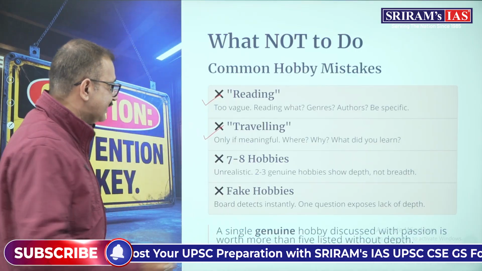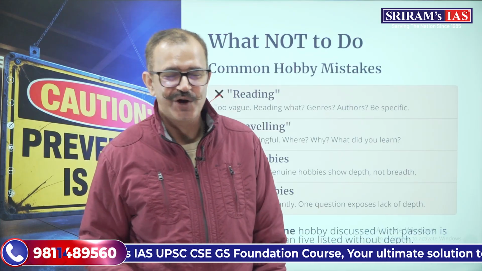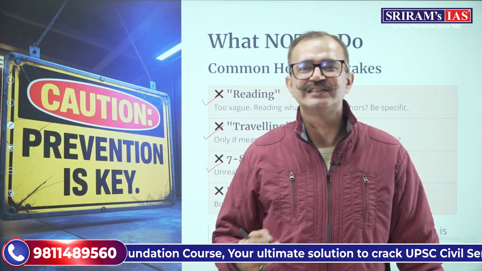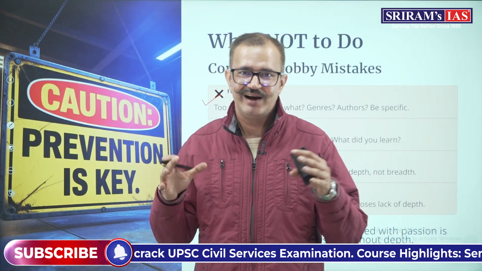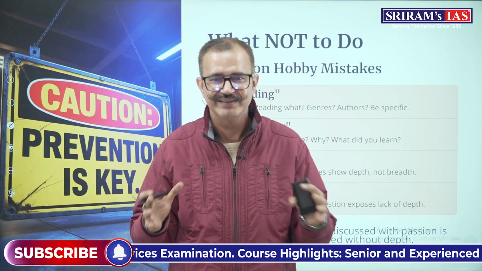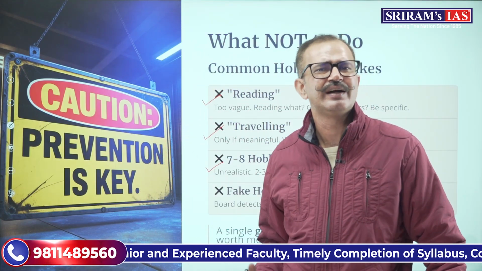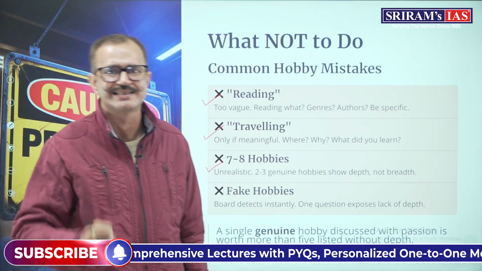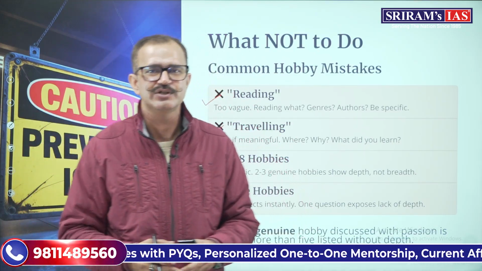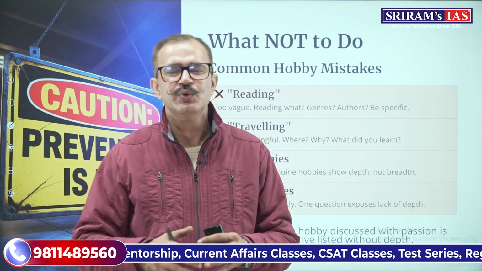Remember this thing. Then, I have seen people who have written 7 to 8 hobbies, because there is misguidance that prevails in this digital era that we are living in right now. People will say, write 7 to 8 hobbies. But when you mention 7 to 8 hobbies, that shows that you are unrealistic. Nobody can have 7 to 8 hobbies. Maximum you can have 2 or 3 hobbies that you pursue whenever you are free.